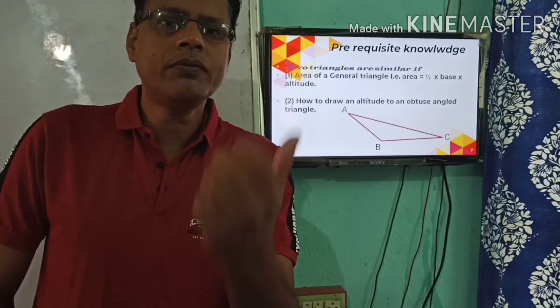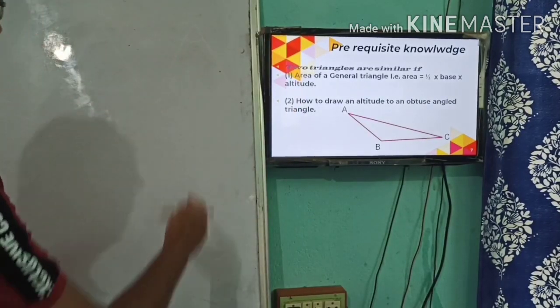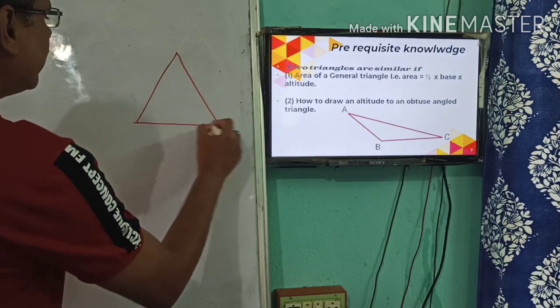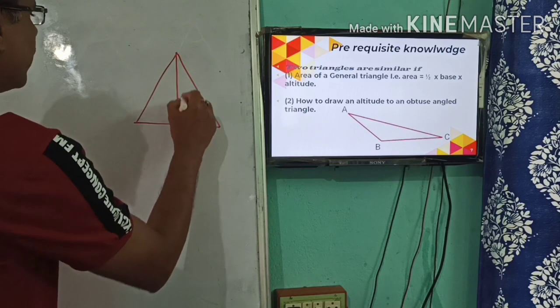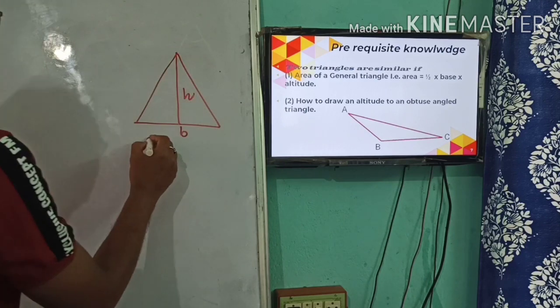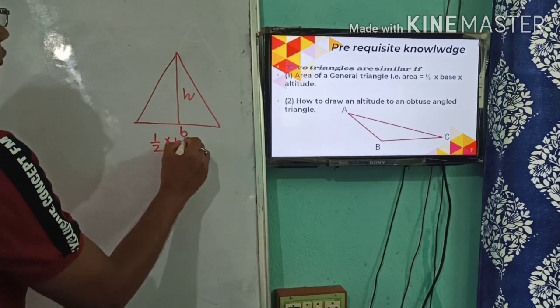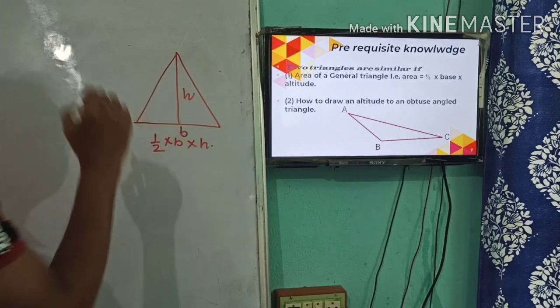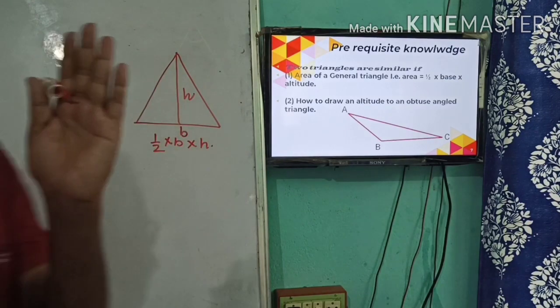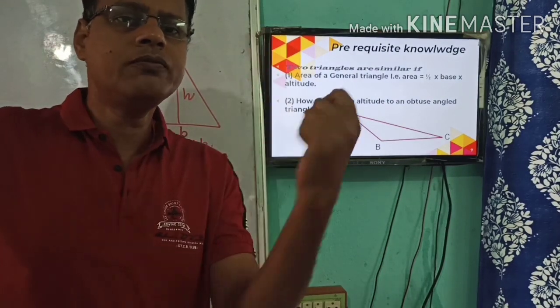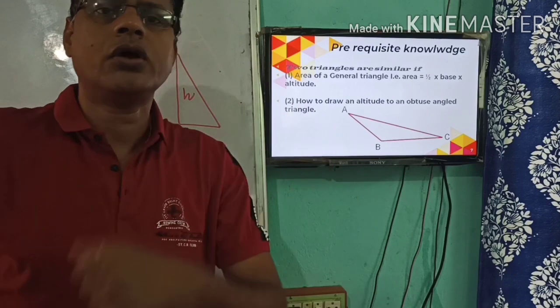Dear students, all of you know that this is a triangle, this is its base and this is its altitude h. The area of a general triangle is what? Half into base into altitude. Is that clear? This is prior knowledge that will be helpful to you in this theorem.